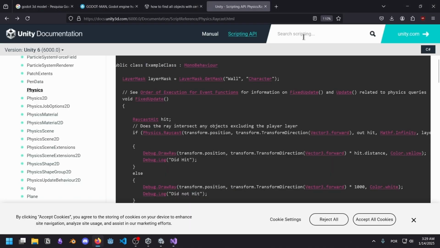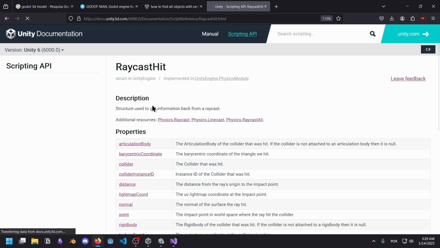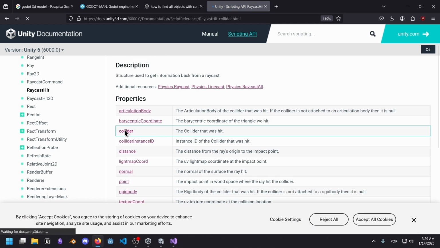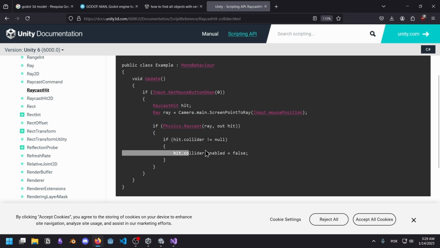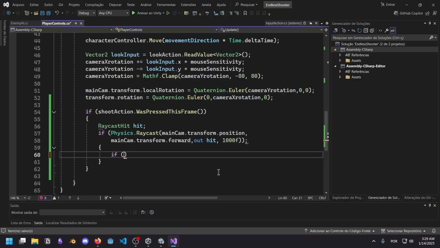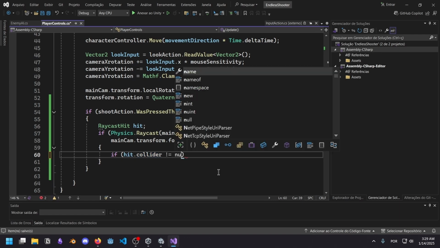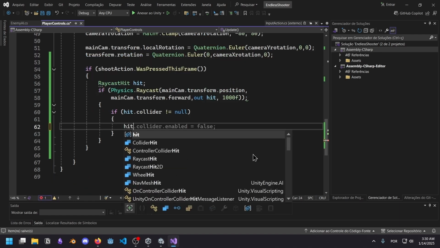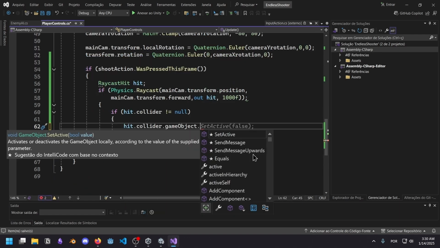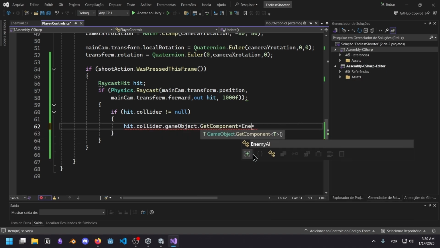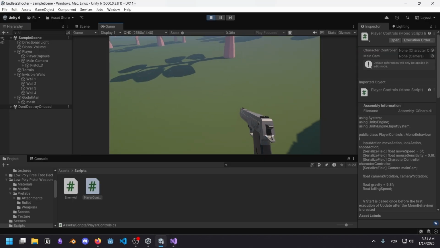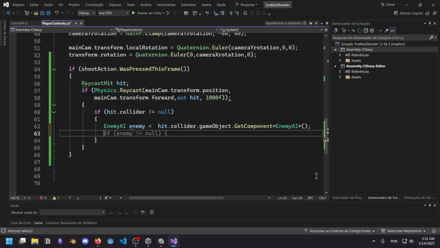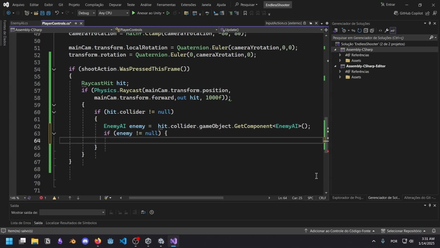So what is in a RaycastHit? Let me search for that. We need this to get the information. So we do have a collider here. That's probably going to return the character controller then. Yeah, so if the collider isn't null, we can do something. If hit.collider isn't null, we can probably do hit.collider.gameObject.GetComponent EnemyAI. We give this to a variable of enemy AI. There's a chance that this is going to crash everything. Let me just check, so it doesn't crash.